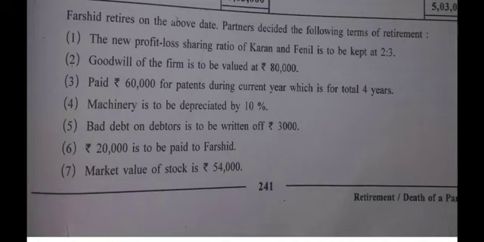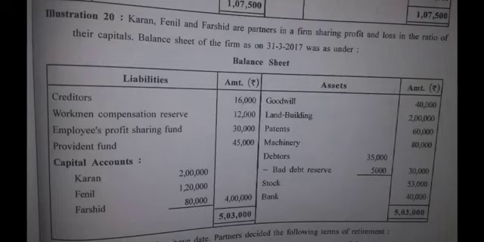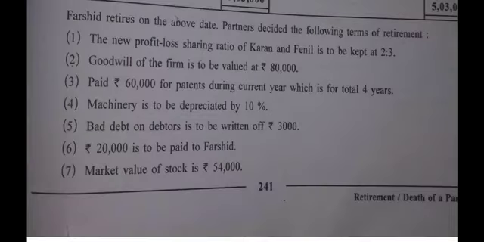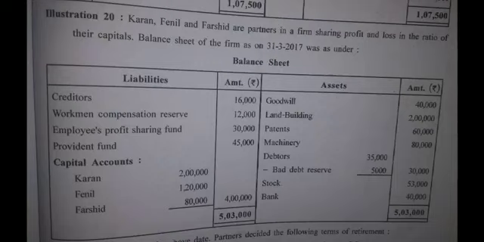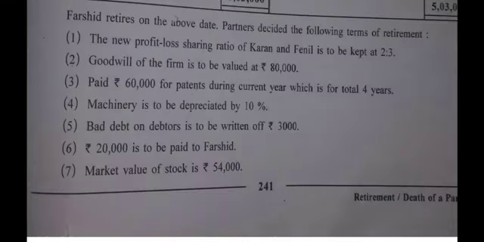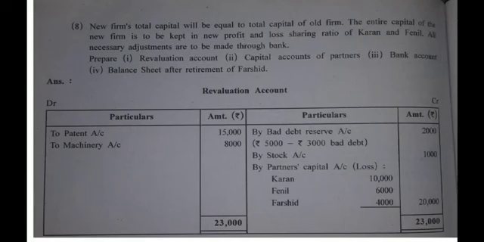Seventh adjustment, market value of stock is rupees 54,000. What is the book value of stock? You can see on the screen, it is 53,000 and the market value they say is 54,000. Obviously the value of stock has increased.